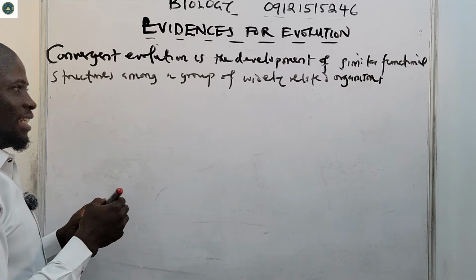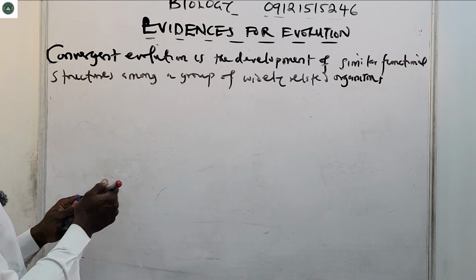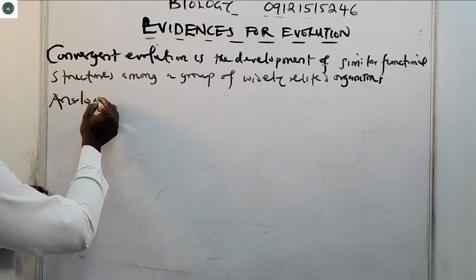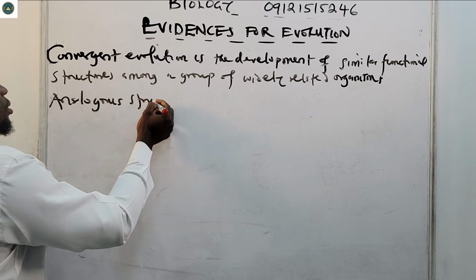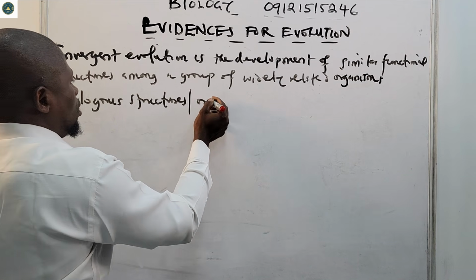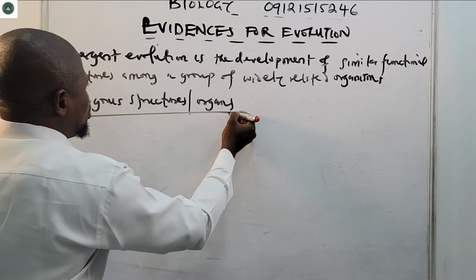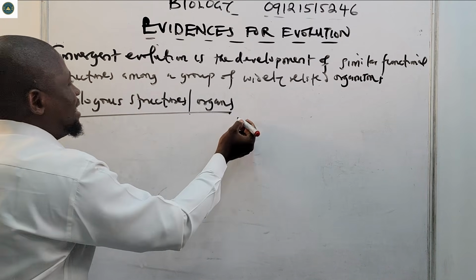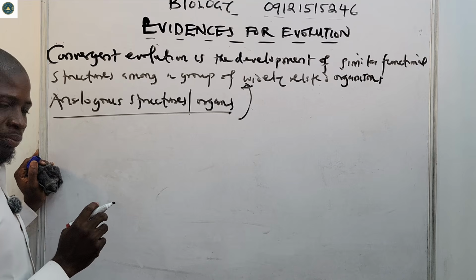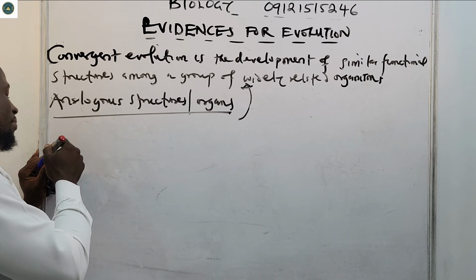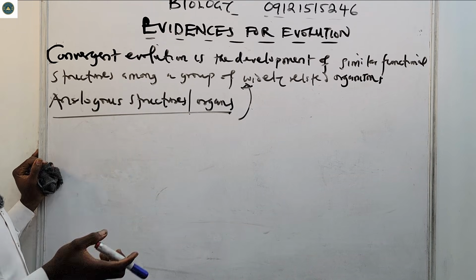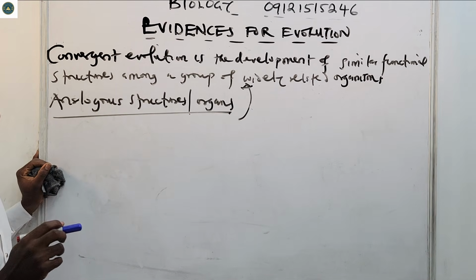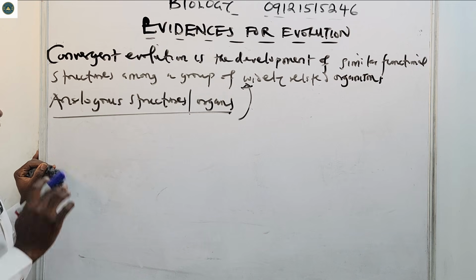So that is convergent evolution. Also we're supposed to talk about analogous structures or organs now. It is important to know that analogous structures or organs provide evidence for convergent evolution. Homologous organs provide evidence for divergent evolution, while analogous organs or structures provide evidence for convergent evolution.